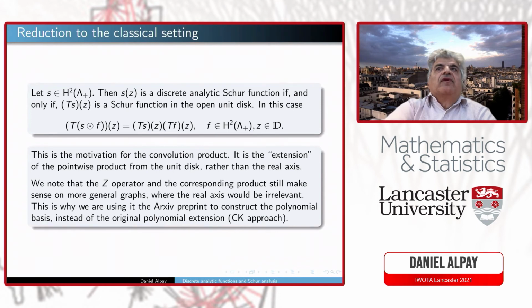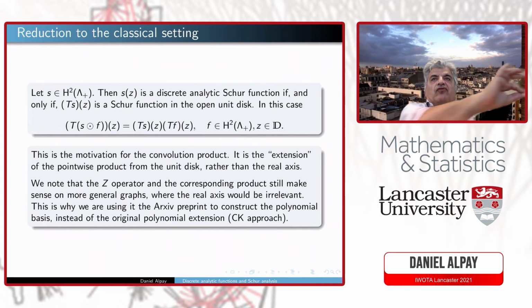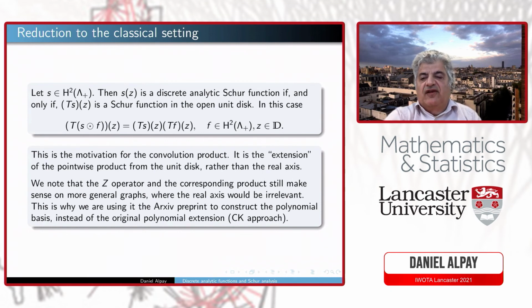If you look at this operator T between the discrete analytic RD space and our RD space, it maps into multiplication. So this is one more motivation for a convolution product. It's an extension of a pointwise product, but on the unit disk rather than the real axis. So we look at functions on the real axis in the discrete analytic setting.